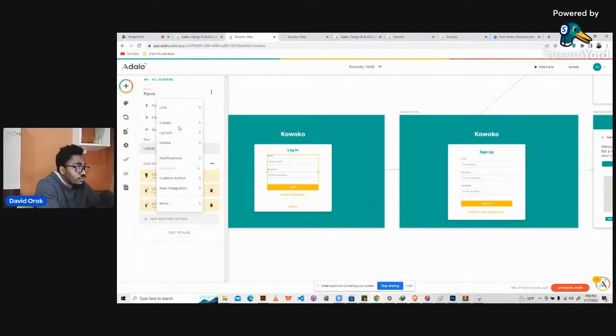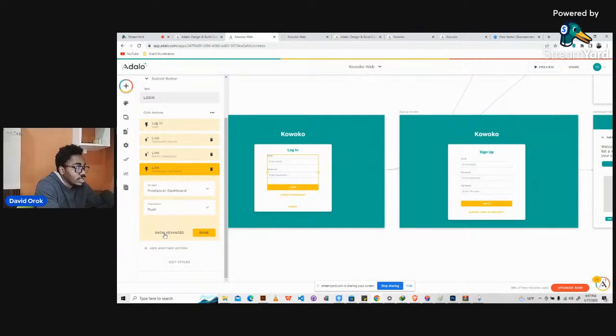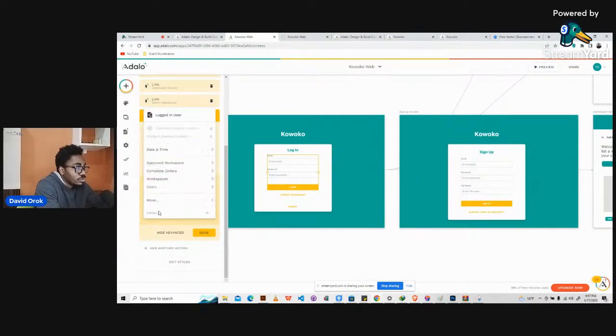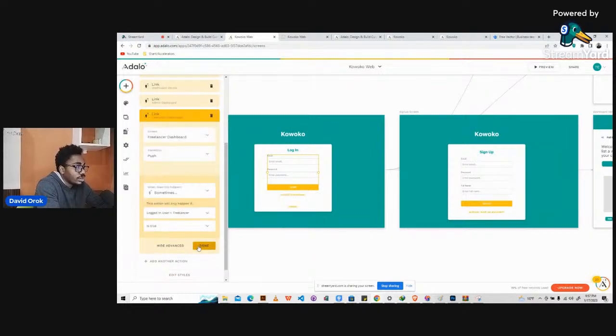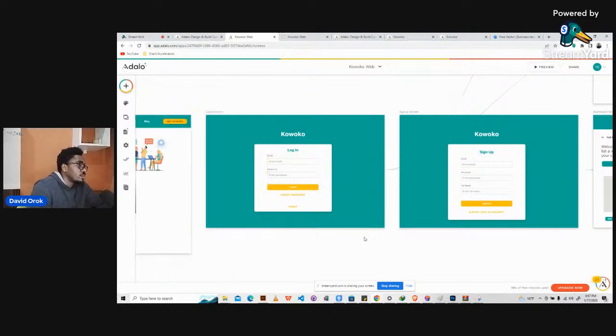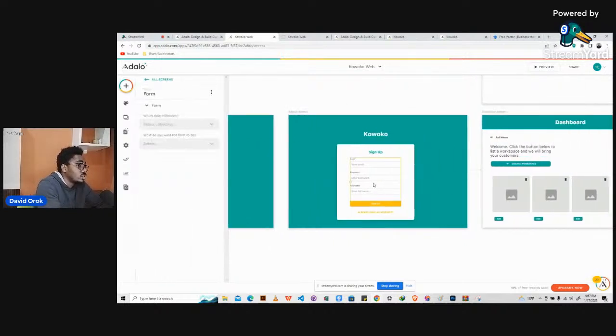Let's create another one for freelancer dashboard. We say show advance, sometimes. We'll come here and say logged in user freelancer is true. All right, so we have done that for login. Let's go ahead and do it for sign up.